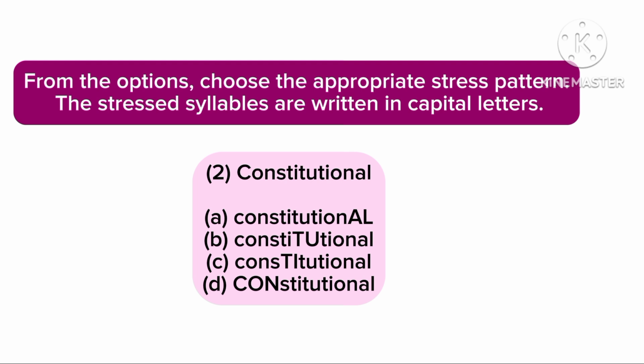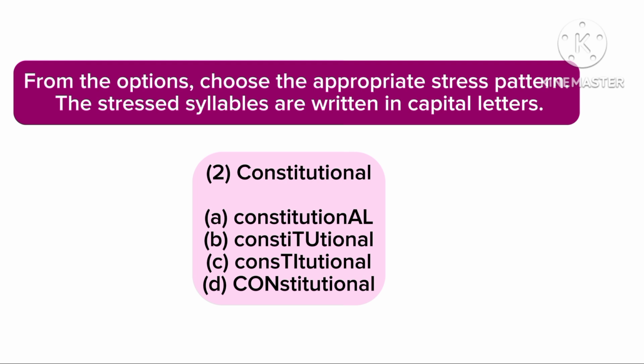Now when you have a word that ends with AL, you should stress the third level from the end. The third level from the end of the word constitutional is TU. That's the third level from the end. Constitutional. Now the stress is on TU, because it ends with AL.